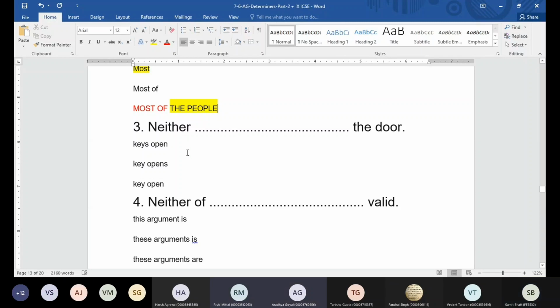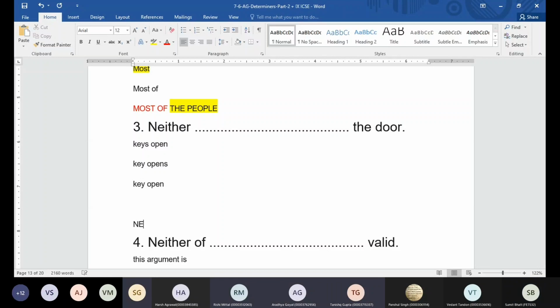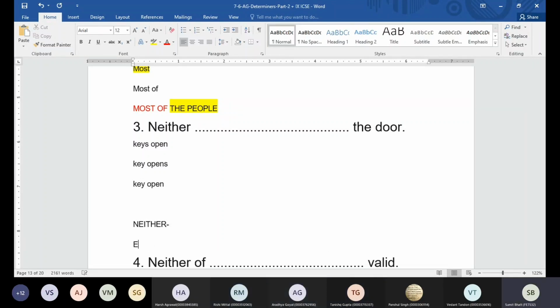Neither key opens the door. Either key opens the door. So remember, if you have a sentence with neither, or a sentence with either, okay, either without or, neither without nor, what type of verb are we going to use? Singular, plural? Sir, singular. Okay. Singular noun is going to be used, guys, and the verb is also going to be singular.